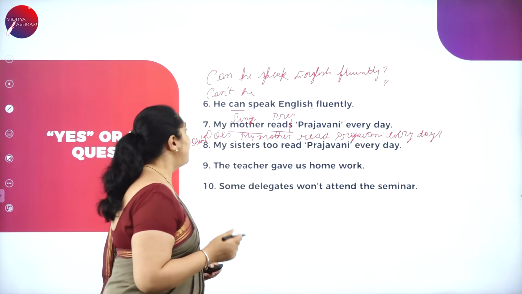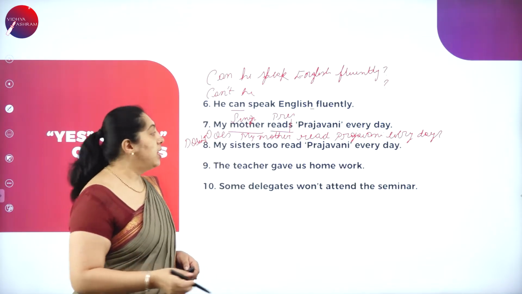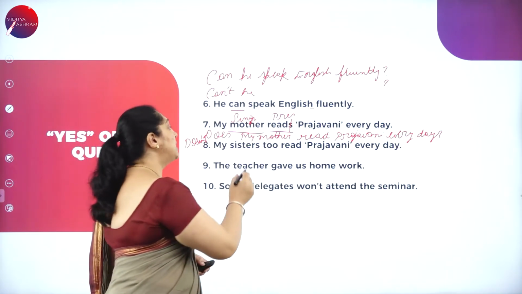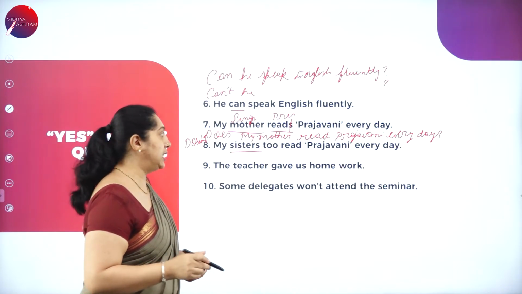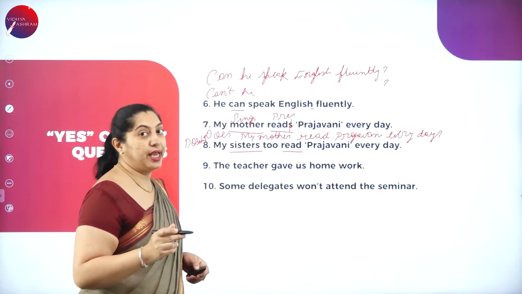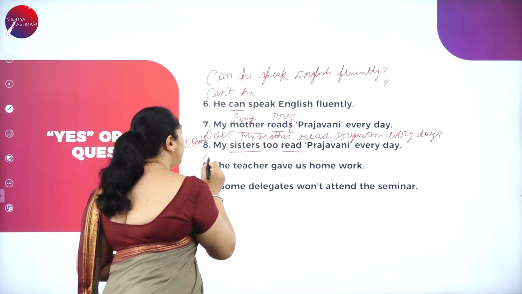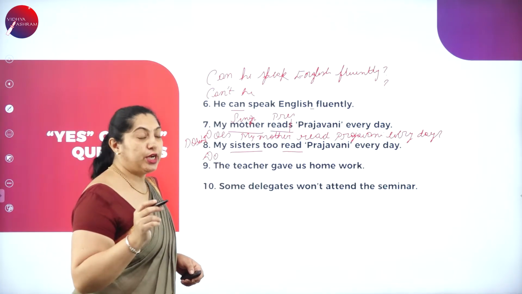Next sentence, my sisters read Prajavani every day. Here, the subject was singular. In the second sentence, the subject is plural. It is sisters. My sisters read. Again, it is in present tense. So, what will be your answer? Do. When it is plural, you use the do form.